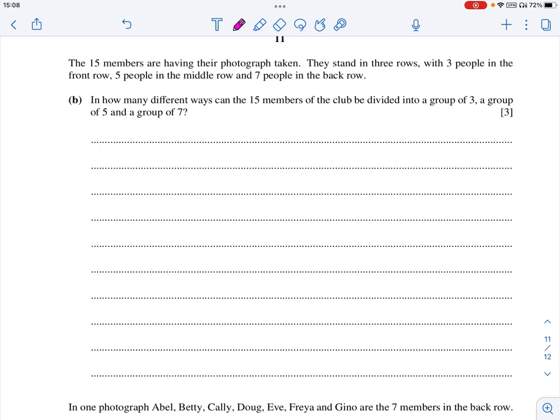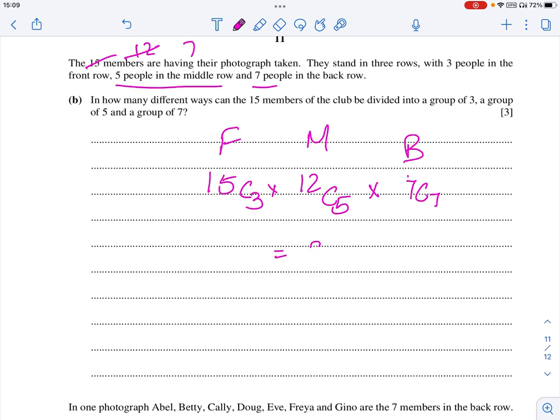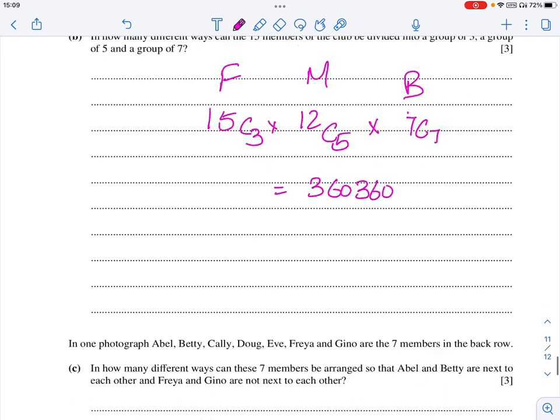Next part, the 15 members are having a photograph taken. They stand in 3 rows with 3 people in the front row, 5 people in the middle row, and 7 people in the back row. In how many different ways can the 15 members be divided into 3 groups? First I'll choose 15C3 for the front row. Out of 15, 3 people are used, so 12 people are left. Then I have to choose 5 people for the middle row, so 12C5. Then 5 are used, leaving 7 people, and the back row is 7C7. Simplify that, 360, 360.